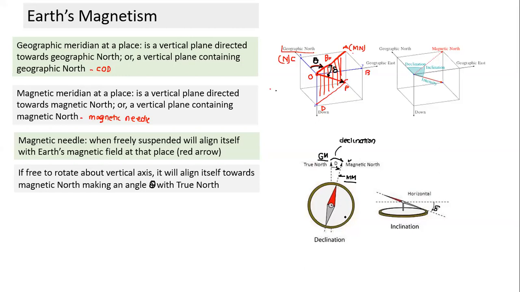Where do I keep the compass? I keep the compass on the wall, but this wall should be in what direction? The wall should be in the magnetic meridian. If the wall is in the magnetic meridian and I keep the compass on it, all can visualize the compass not kept on a horizontal table, but on a wall. If it is kept on a wall, you just imagine it will rotate about a horizontal axis.